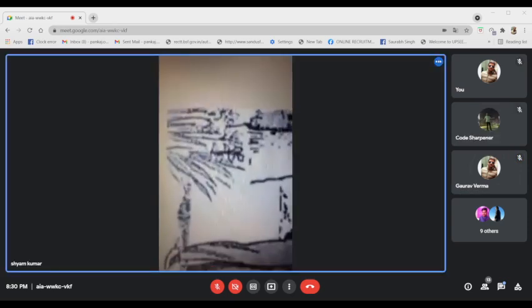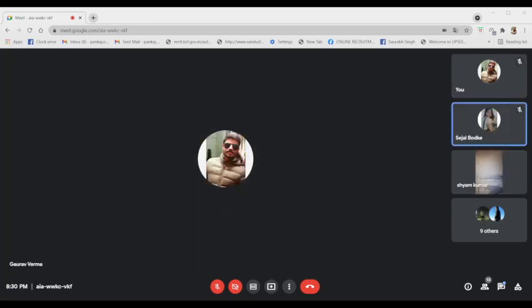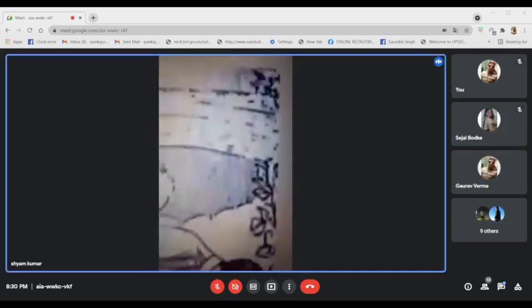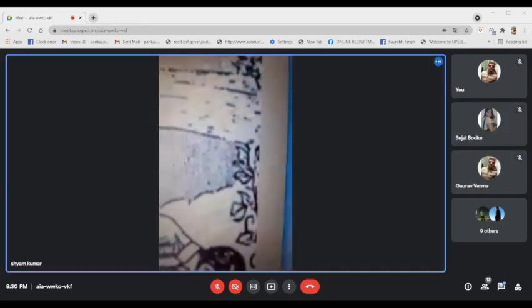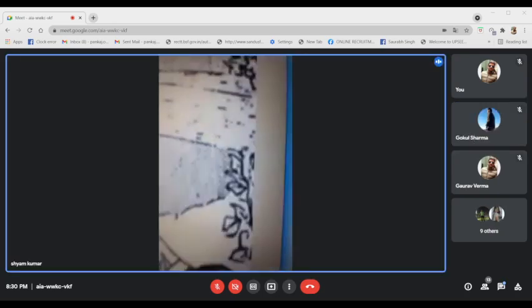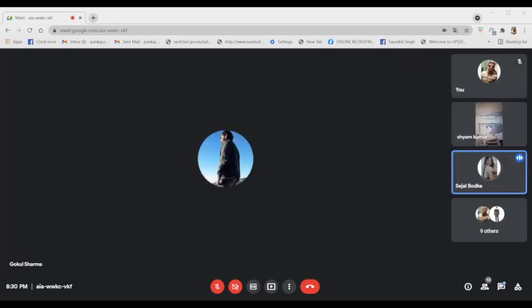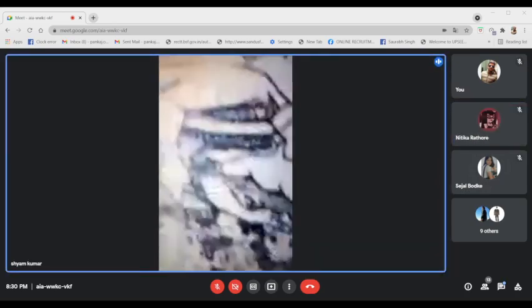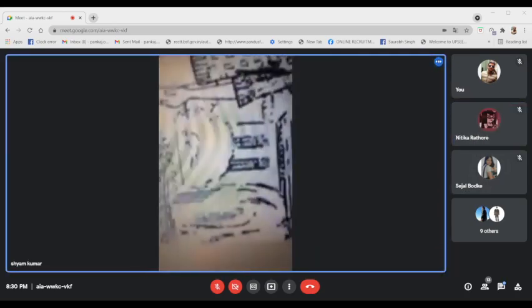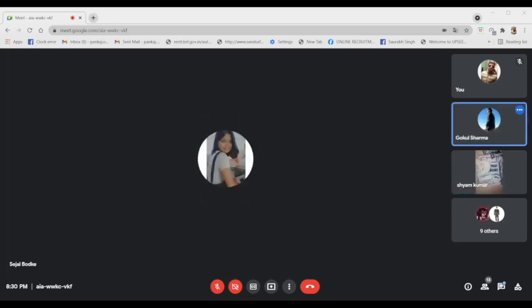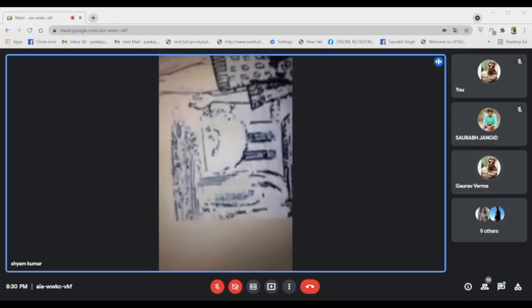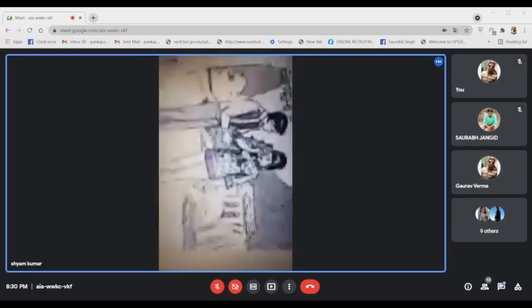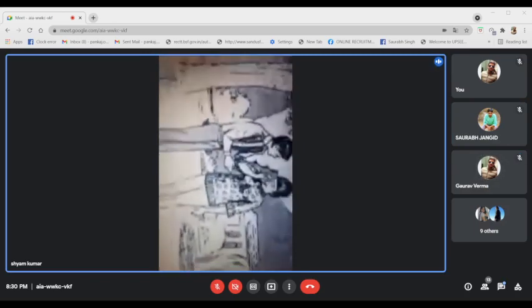So maybe garden, or maybe... What is this? Sir, village. What is this? Roadside, sir. Tree. Okay, okay. And what is this behind? Fountain. Yes, a fountain. It could be a house. Okay, there is a mountain behind too, isn't there? Okay. Why should a brother and sister meet in the garden?